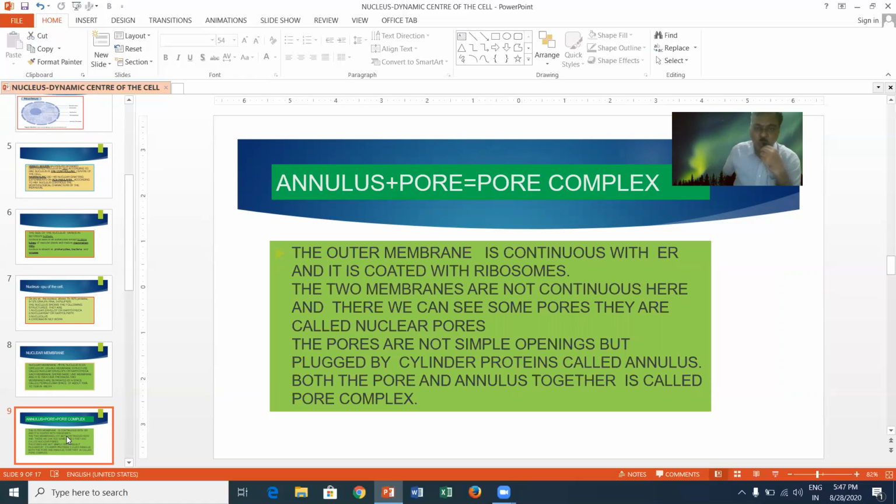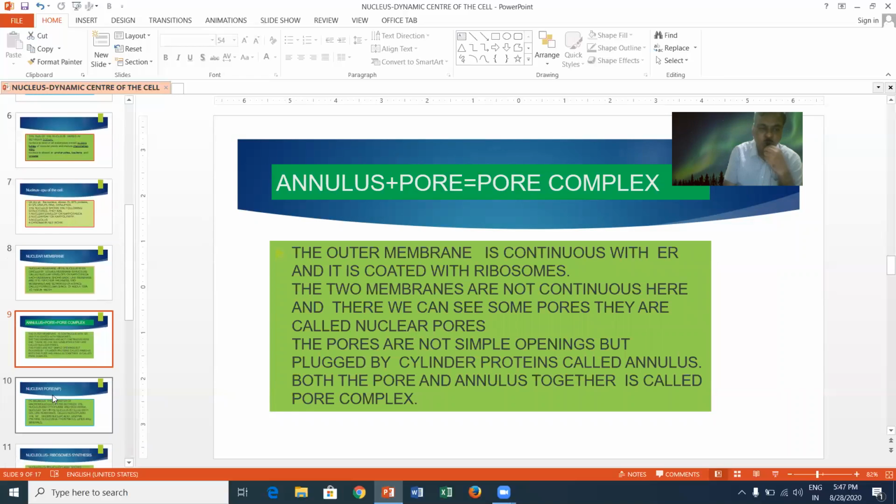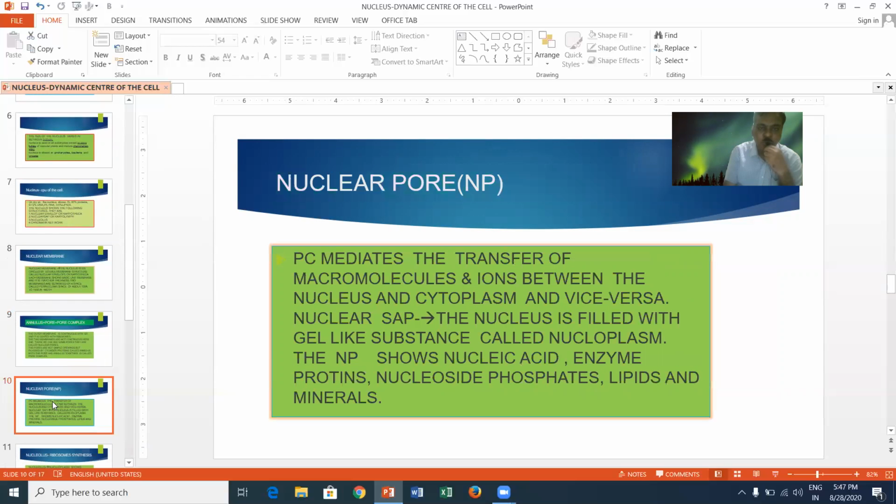These nuclear pores are not simple openings but are plugged by a cylinder of protein called annulus. Both the pore and annulus together are called the pore complex. The nuclear pore complex mediates the transfer of macromolecules like proteins, lipids, and carbohydrates, and ions between the nucleus and cytoplasm and vice versa.